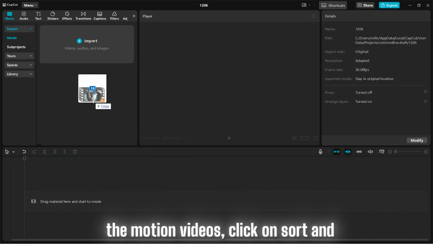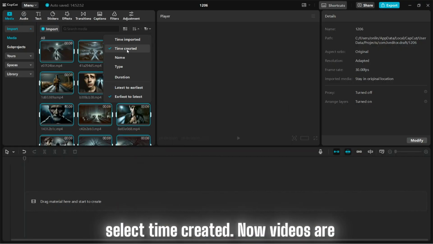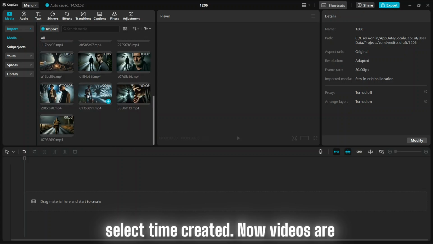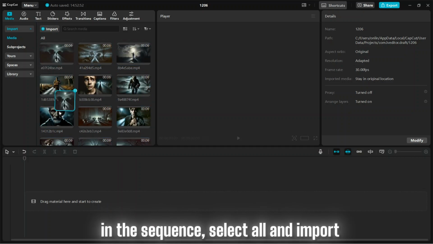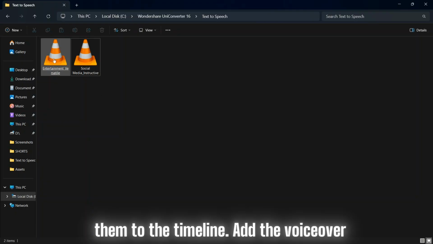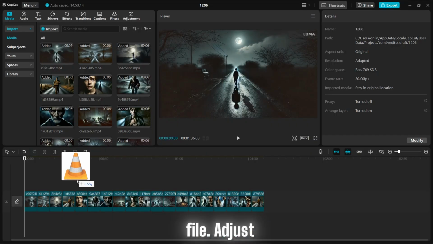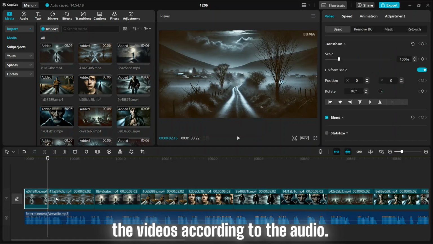Import all the motion videos, click on sort, and select time created. Now videos are in the sequence, select all, and import them to the timeline. Add the voiceover file. Adjust the videos according to the audio.